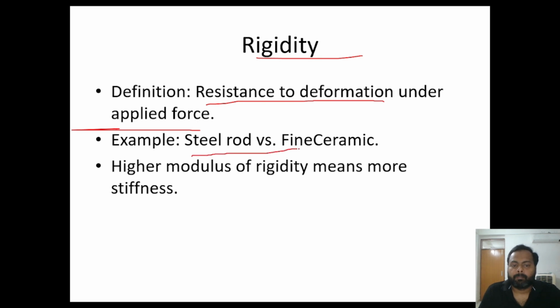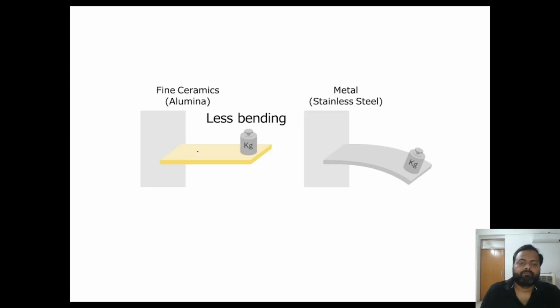We can have example from steel band and fine ceramic. I'll show you the next slide. Higher modulus of rigidity means more stiffness. There will be more stiffness if we have higher modulus of rigidity. We will show you through an animation.